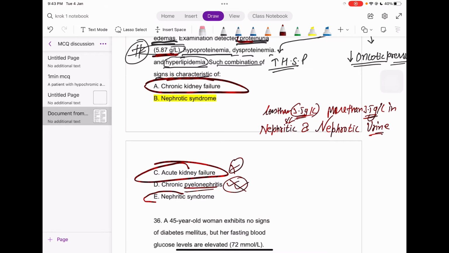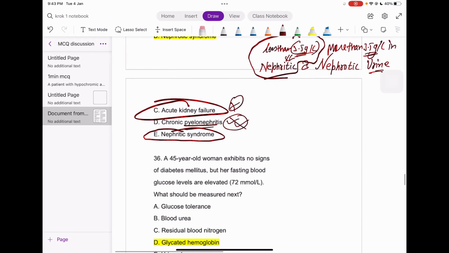So we are on the nephrotic syndrome, and we can conclude nephrotic syndrome when the urine protein concentration must be more than how much? 3.5 gram per liter. Perfect, right? We just had this one.